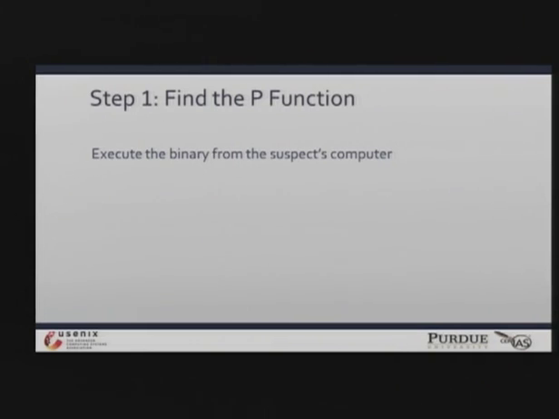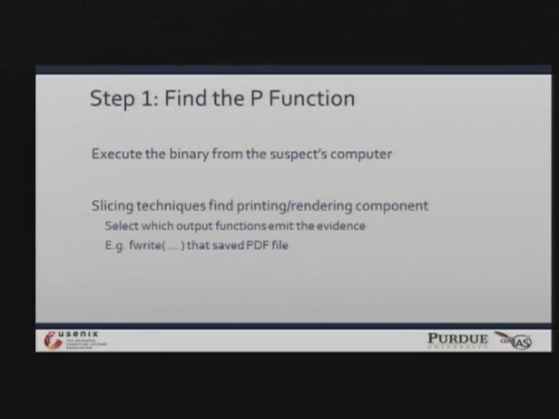The first step, we want to find that P function within the application. So the investigators are going to execute that binary that they've recovered from the suspect's machine. Then we're going to use slicing techniques in order to find the entire printing and output component within that binary. And during this, the investigator is just going to select the output functions that they saw rendering that evidence that they're interested in. So for instance, it's going to be the fwrite function call that actually saved that PDF file we're interested in. And then meanwhile, in the background, Discrete is going to be saving snapshots of that application as it's running to be used in step 2.